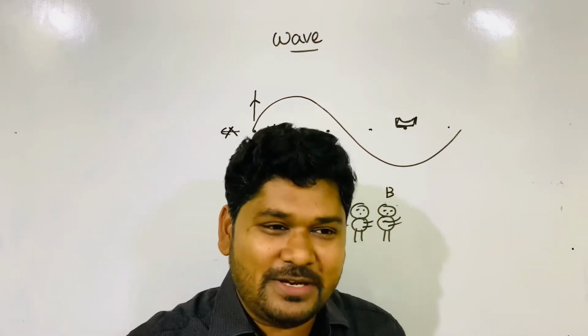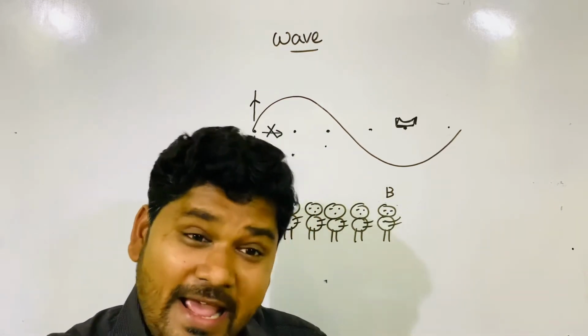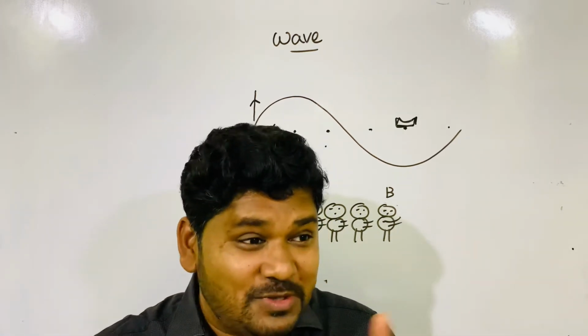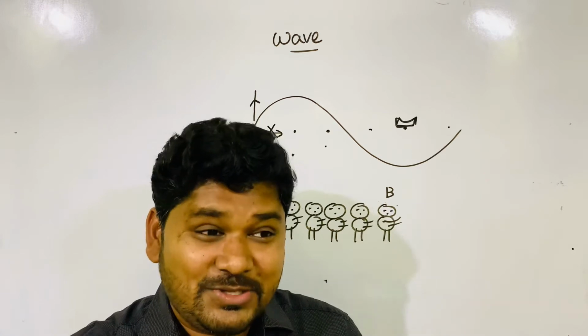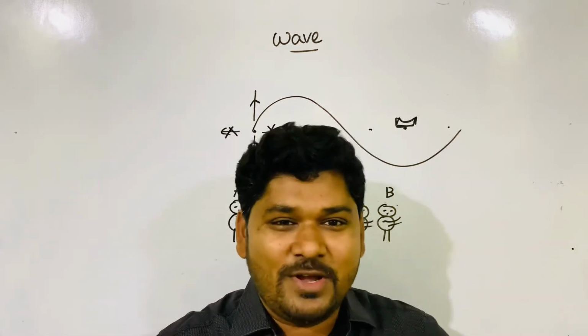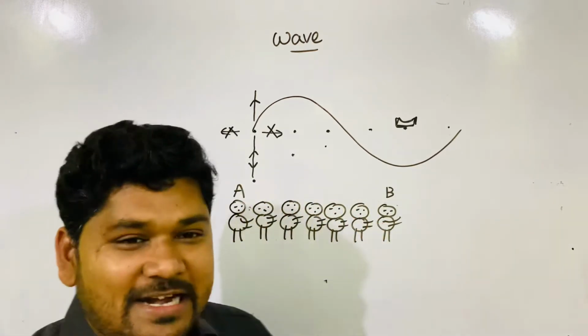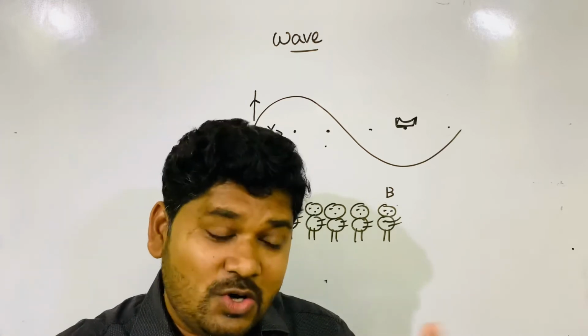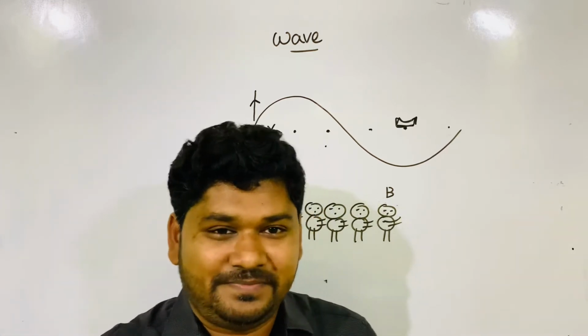So if you pick up one stone and throw it to B, then what happens there? Energy moves to B. Also matter moves, because the stone is moving. Okay, the stone is moving. You may not move, but indirectly matter is going, because you are throwing the stone from you to B directly. When you throw something, energy moves as well as matter moves.